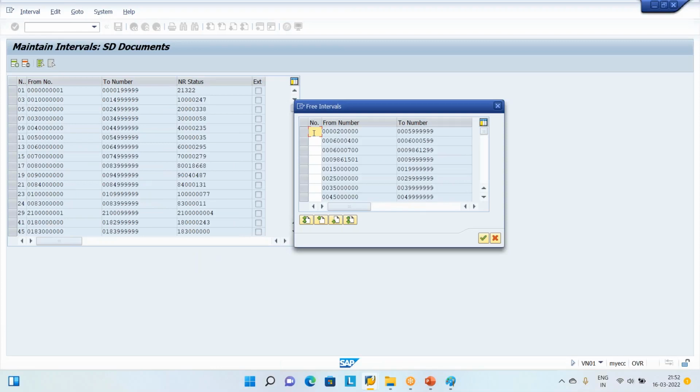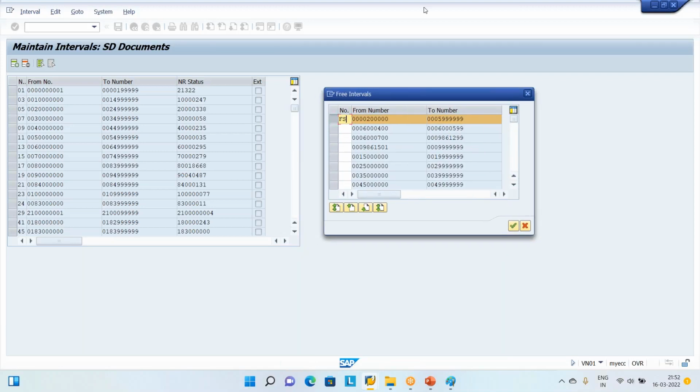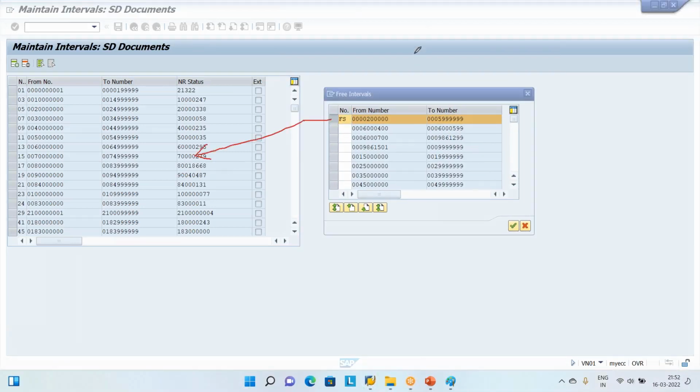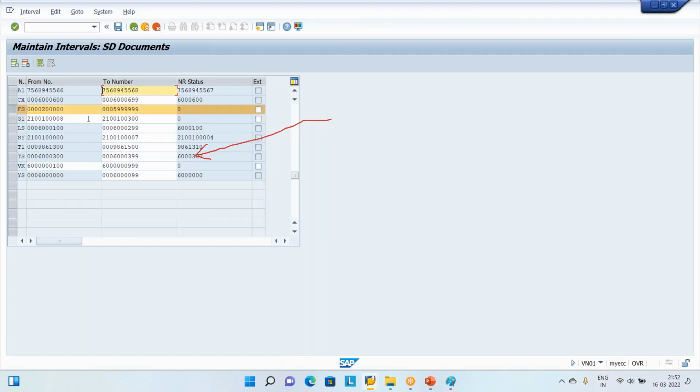I am going to give one group name. Ours is Ford. This is Ford, and this is a sales organization. FS is my document small group number, and I ask the SAP to select this group number and please insert this one in the already occupied numbers as my number. So press enter. The system is going to insert it in case there is no FS earlier. If I see where that number range is, FS is here, but why I am coming here, I don't want to choose this number.